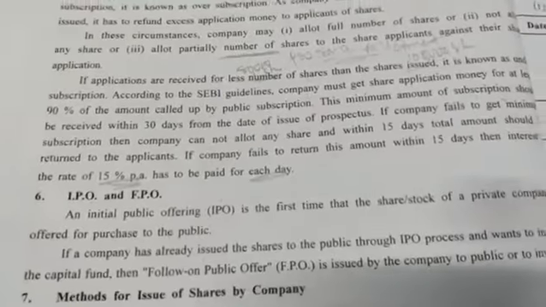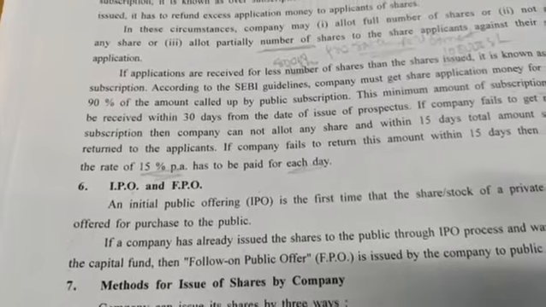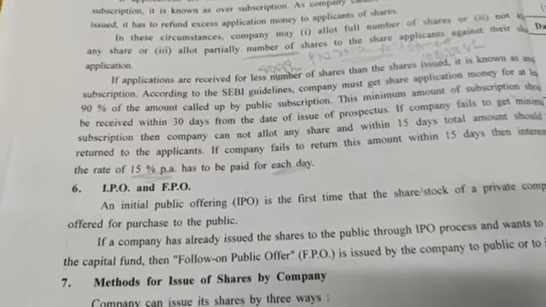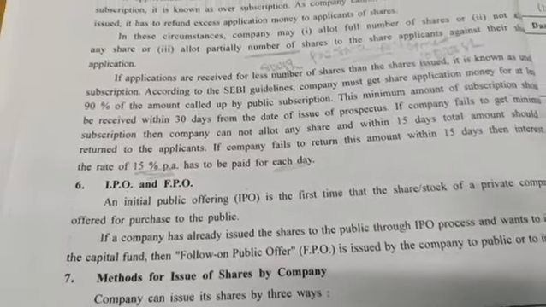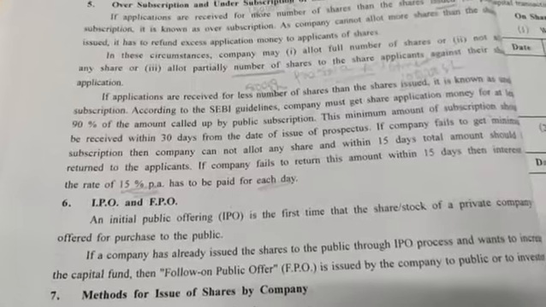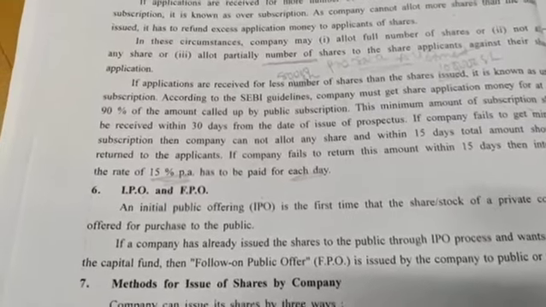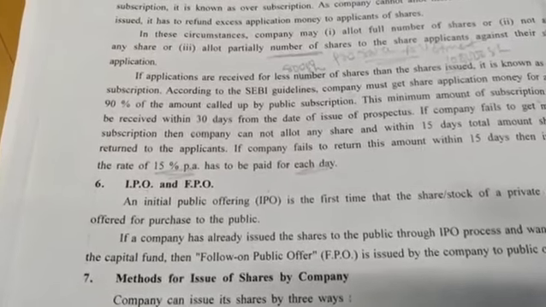We will see the next concept, that is IPO and FPO. We have seen ASBA. What is IPO? The full form of IPO is initial public offering. It is the first time that the share stock of a private company is offered for purchase to the public. It means for the first time that particular company is issuing its shares to the public.